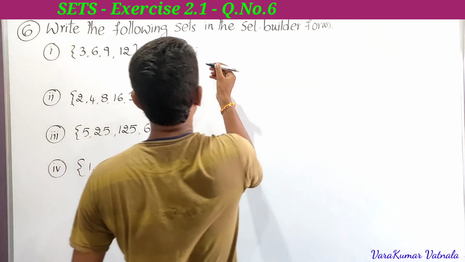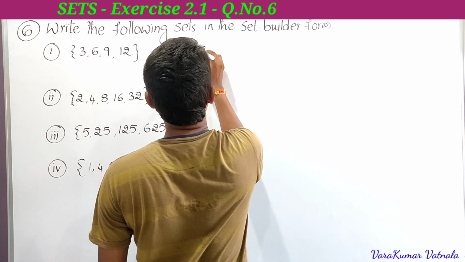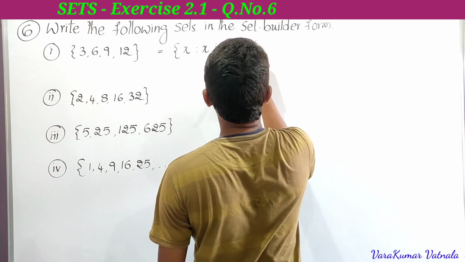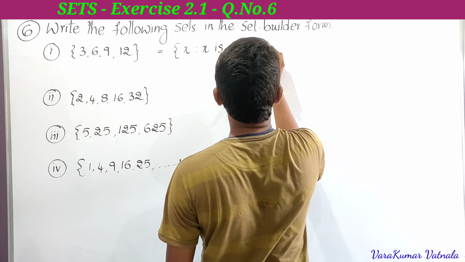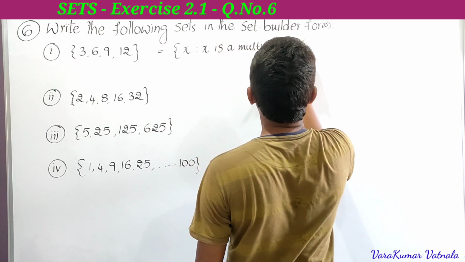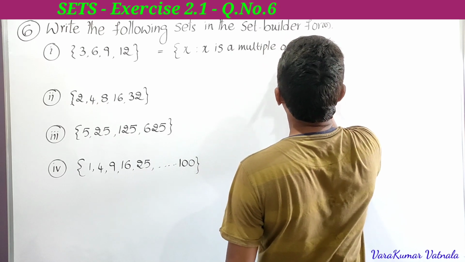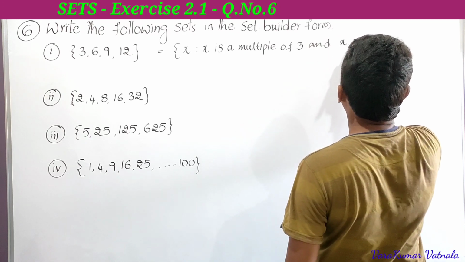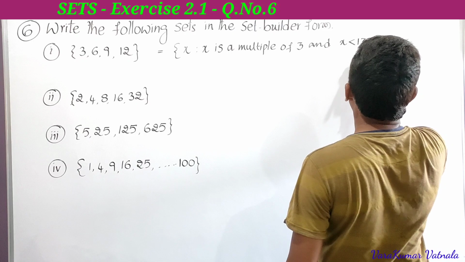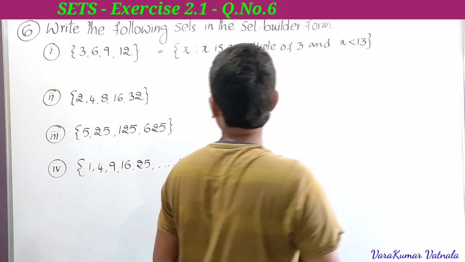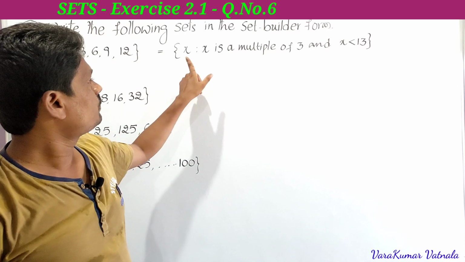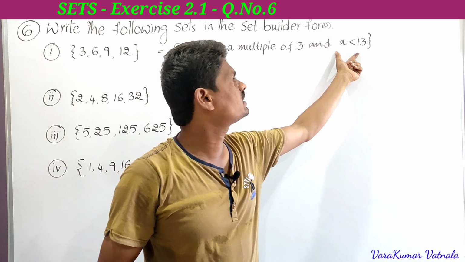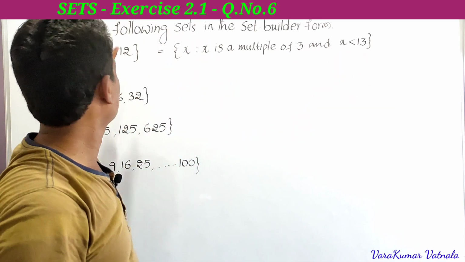So x is a multiple of 3. This is the set builder form of the first one: the set of all x such that x is a multiple of 3 and x less than 13. So we can get the first one.